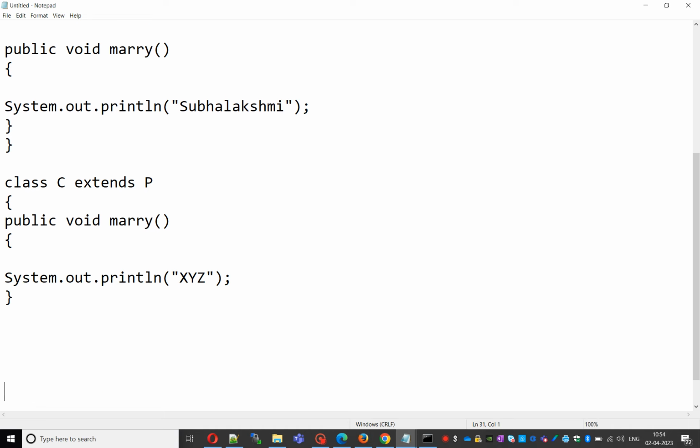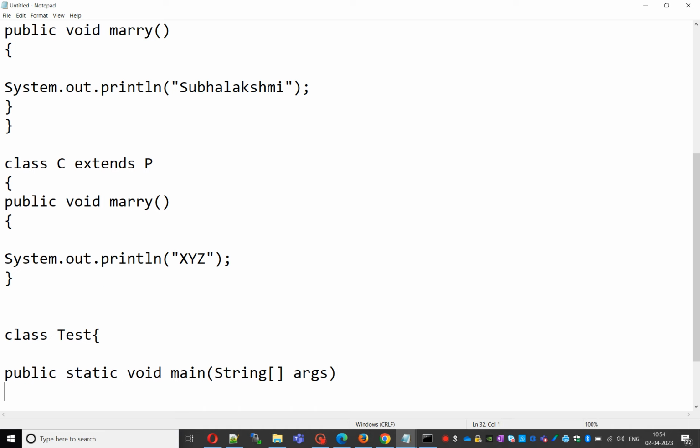Just an example. I have a test class, class Test, with public static void main(String[] args).